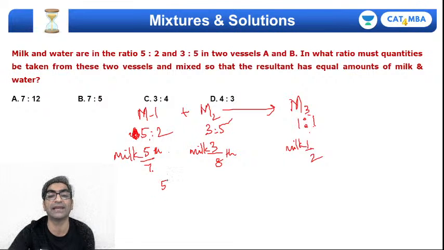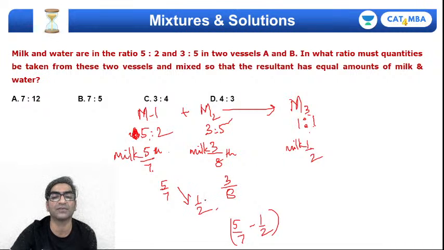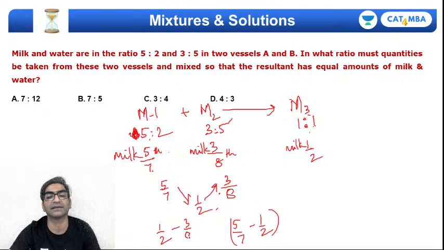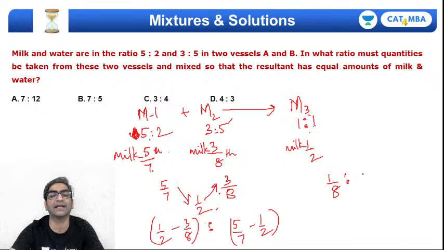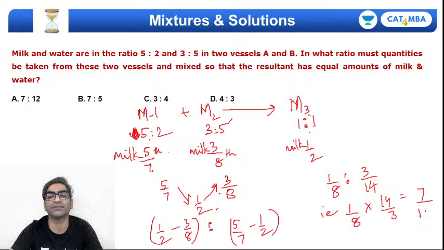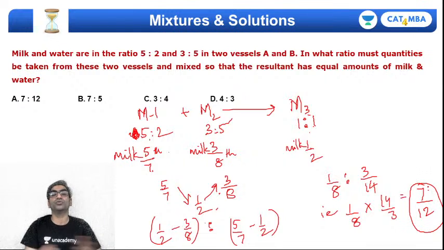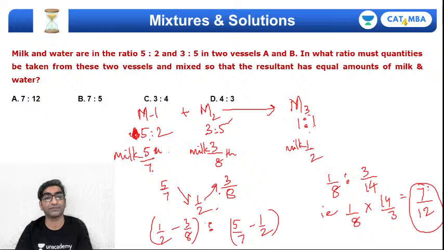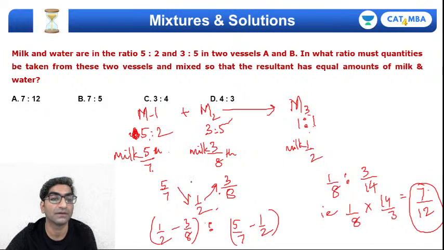So I can basically now alligate these values, 5/7, 3/8 and 1/2. You can alligate, right? So I could do 5/7 minus 1/2, the difference, back minus front for the arrow on the left, and for the right arrow, back minus front will be half minus 3/8, right? That's 4/8 minus 3/8, and hence that is 1/8 is to, I'll get 3:14, right? Which means mix them in the ratio 1/8 into 14/3, that's 7/12, right? So this basically says that the two mixtures must be combined in the ratio 7:12. That's option A.